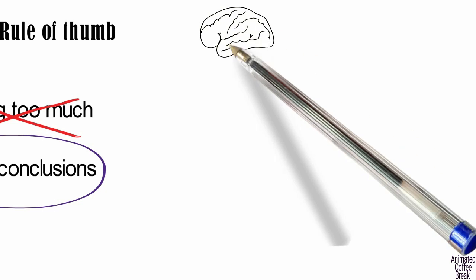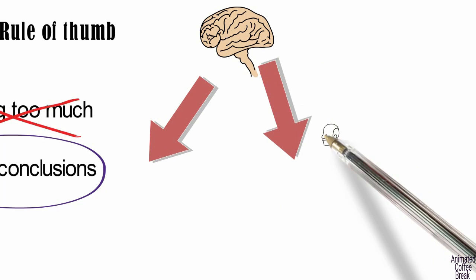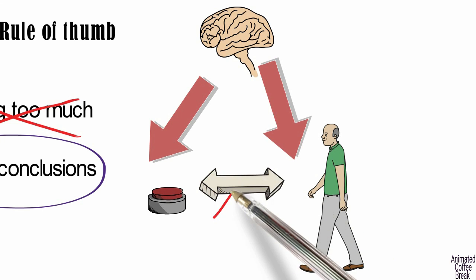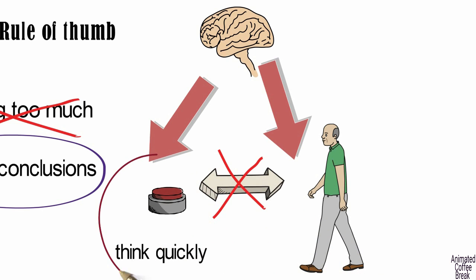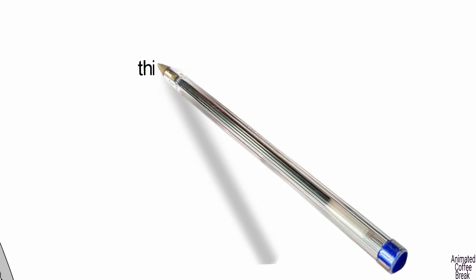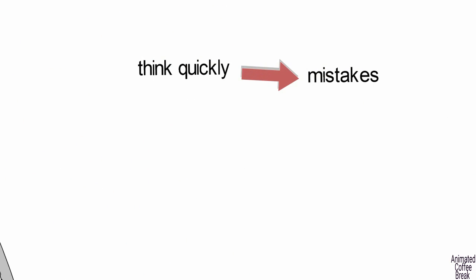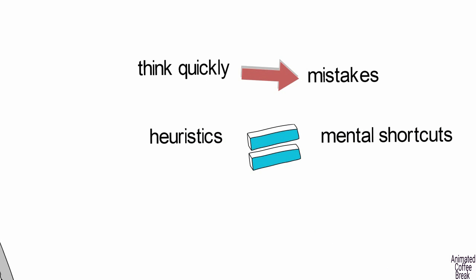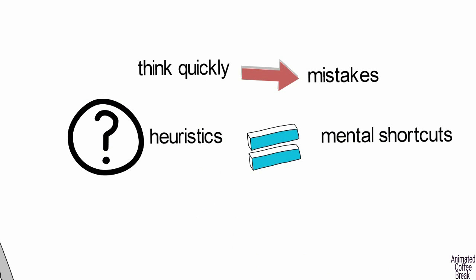Our brain includes two types of systems, one which works slowly and one that operates automatically. These systems cannot work in parallel, and the tendency is to prefer to think quickly. When we think quickly, we tend to make mistakes. These mistakes are caused by the use of heuristics, mental shortcuts. Let's see what exactly heuristics are.